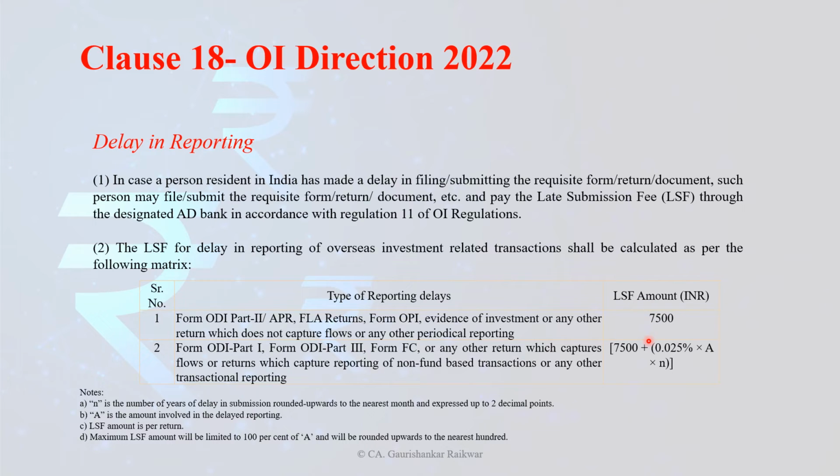If n number of reportings are missing, then you have to pay 7,500 for each and every return. The maximum LSF will be limited to 100% of A. RBI has clarified that the maximum LSF cannot go beyond 100% of A and will be rounded off upward to the nearest 100. Suppose I made a 1 million investment, my LSF cannot go beyond 1 million.